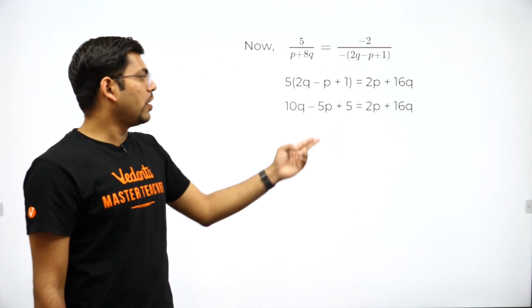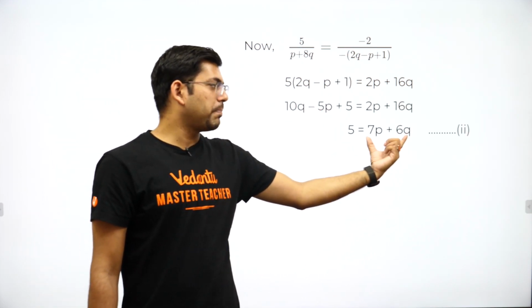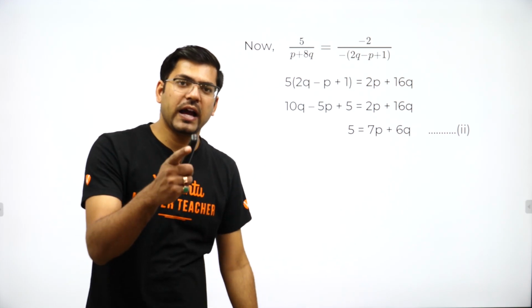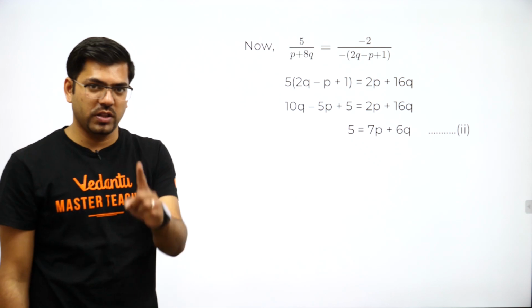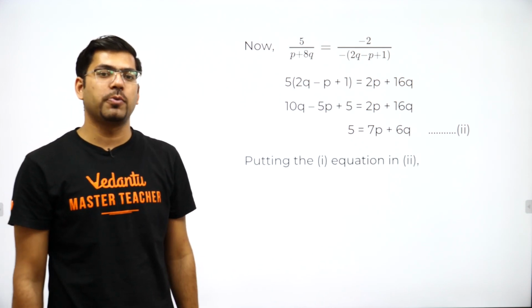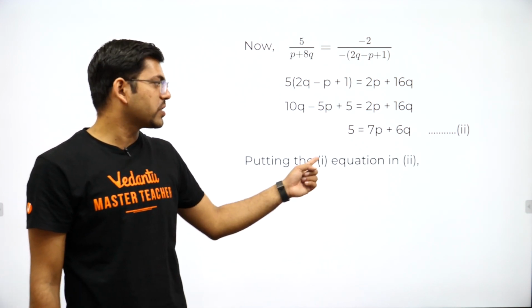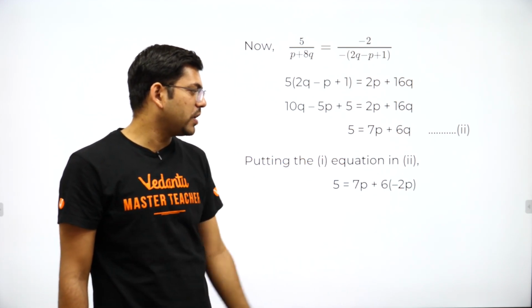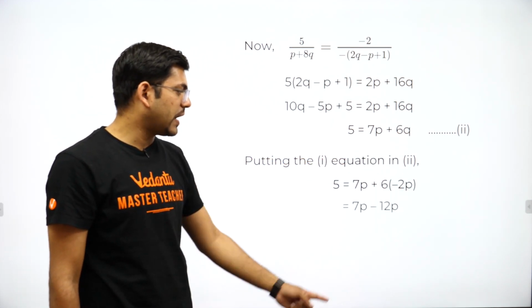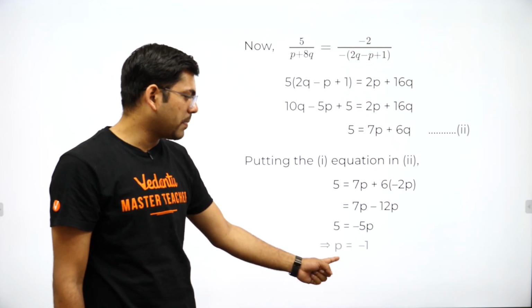Now solving both of them, I get an equation in p and q. I just got the first equation, that is q is equal to minus 2p. So I will put that value in the second equation, and then solving this equation I will get p equal to minus 1.